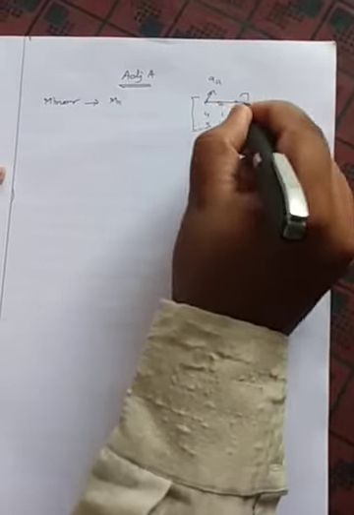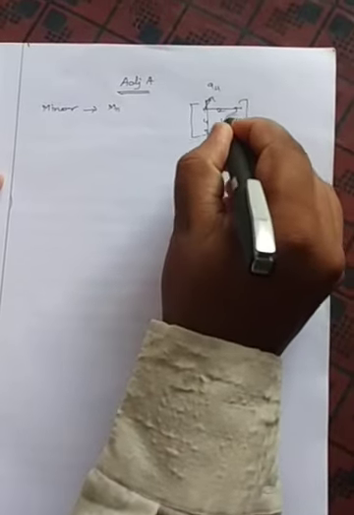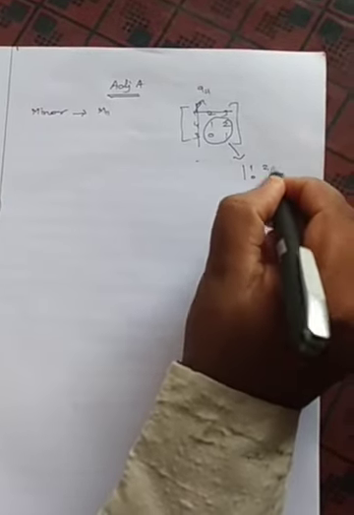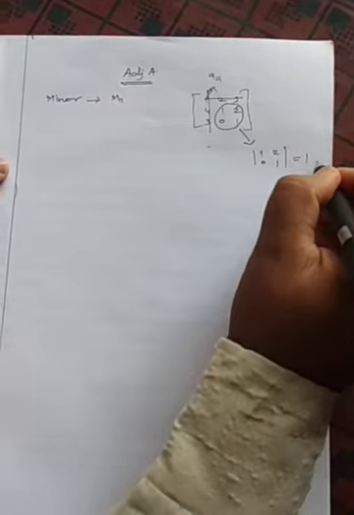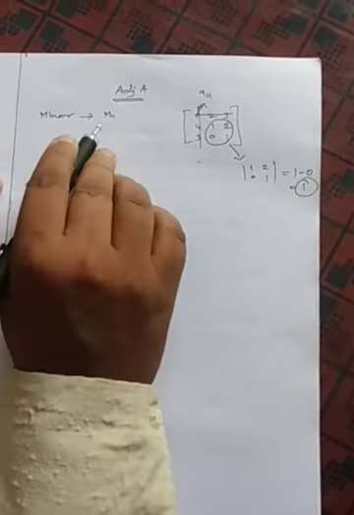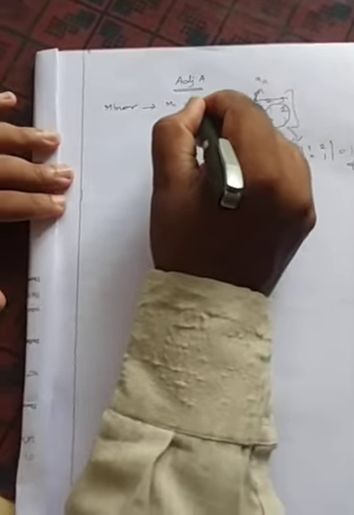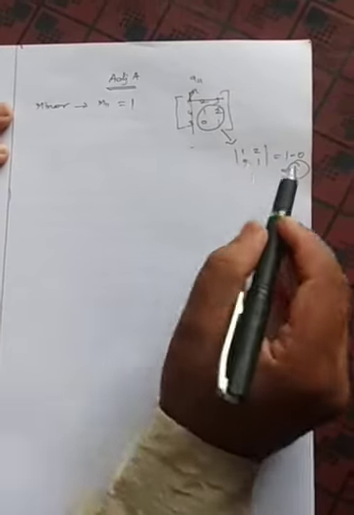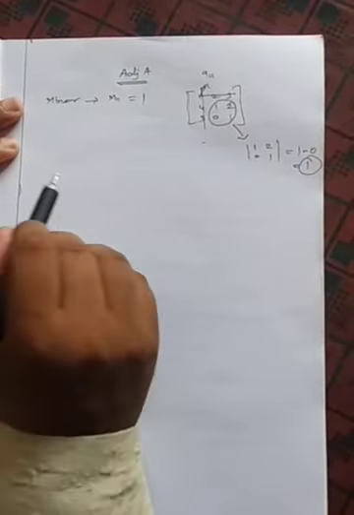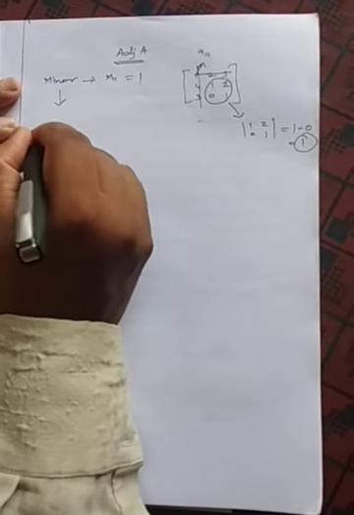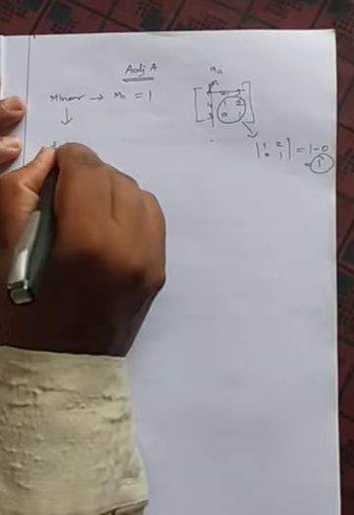Now I delete this row and this column. The remaining determinant is 1 2, 0 1. That is 1 ones are 1, minus 0 into 2, 0. So the answer is 1. So the minor M11 is 1. Eliminating that row and that column gives the determinant value, which is the minor. After getting the minor, we need to find the cofactor.